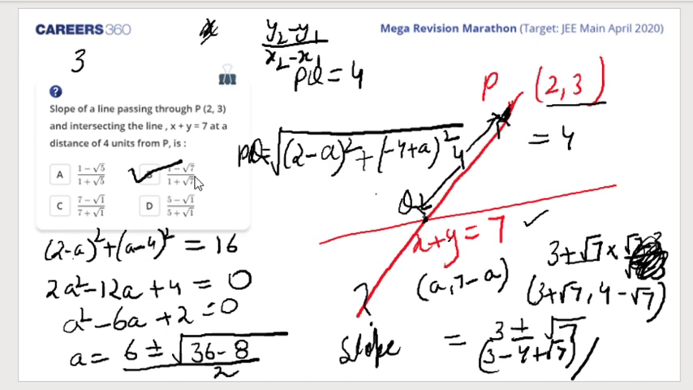Can you explain in the next page? Okay. Next page.